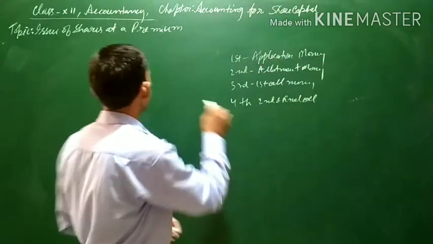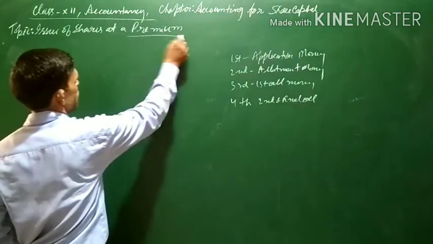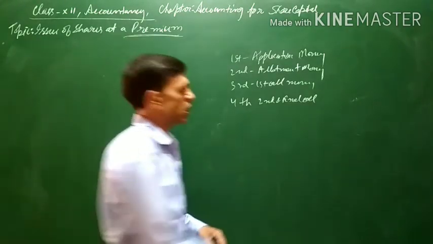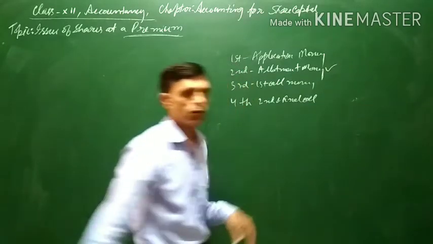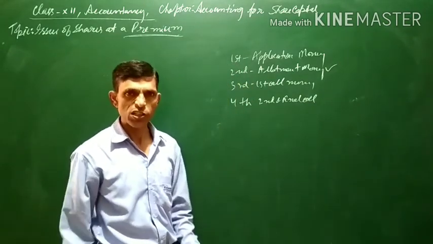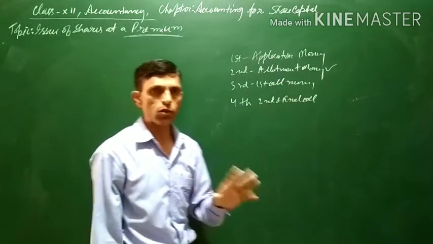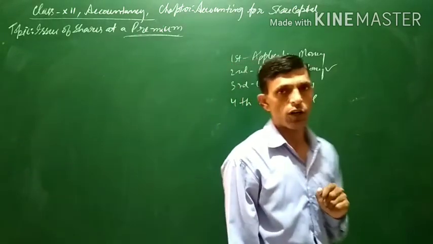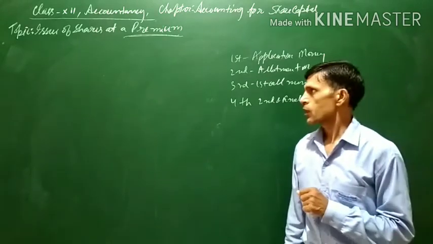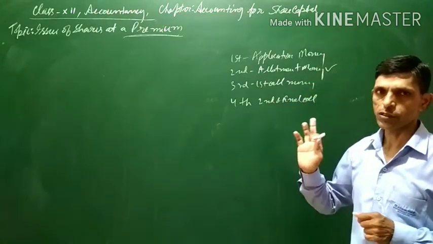Now generally, as regards issue of shares at a premium, this premium amount is generally called at the time of allotment. If nothing is mentioned in the question, we will assume that the premium amount will be called in allotment, along with the allotment money. This is the general condition.